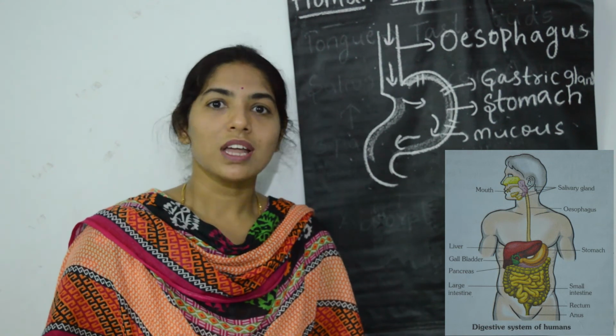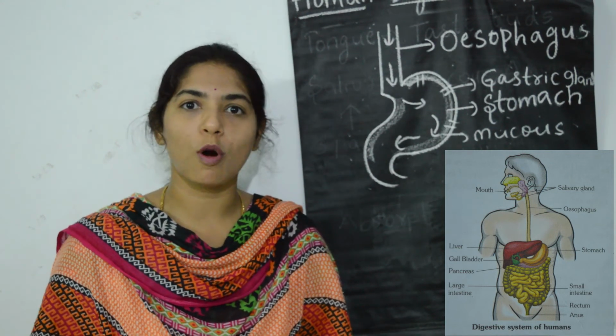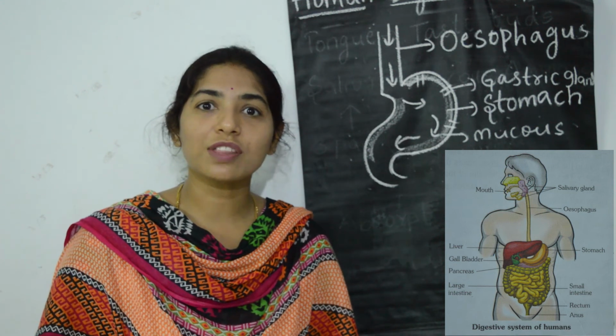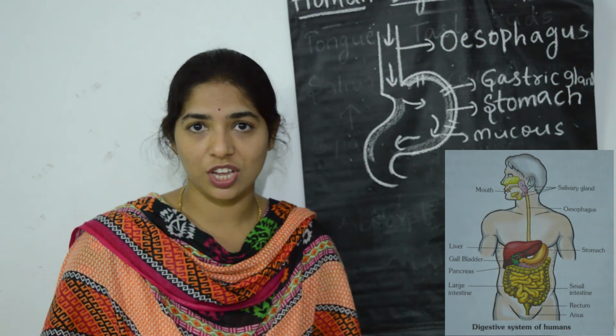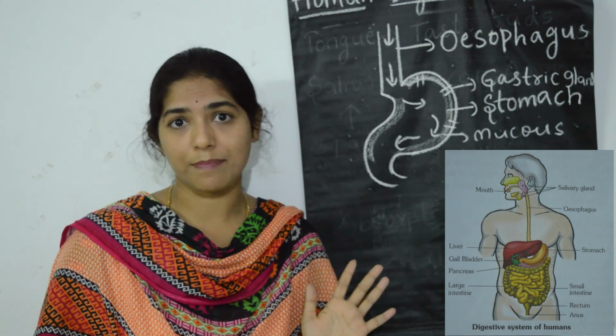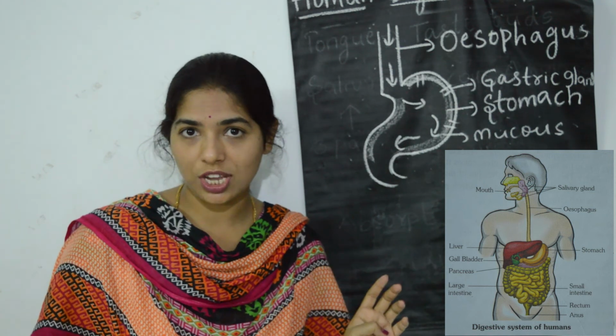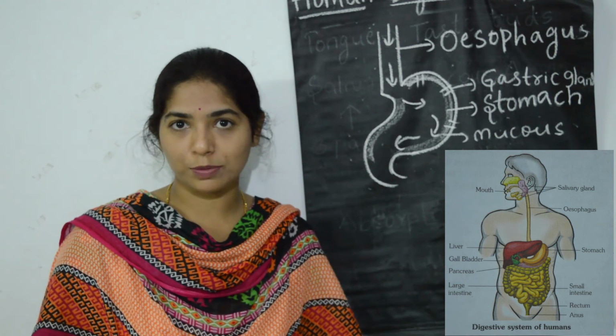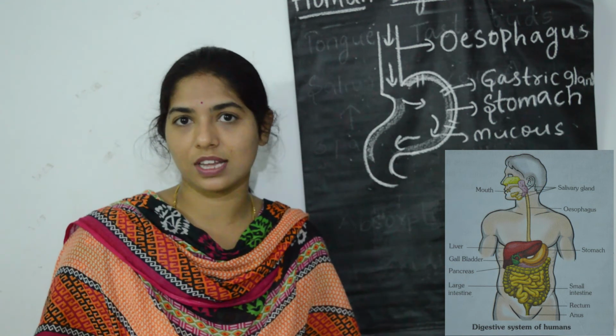From the rectum, the feces move out of the body through the anus. This is what we call excretion. So all 5 steps of nutrition have happened: ingestion, digestion, absorption, assimilation, excretion.